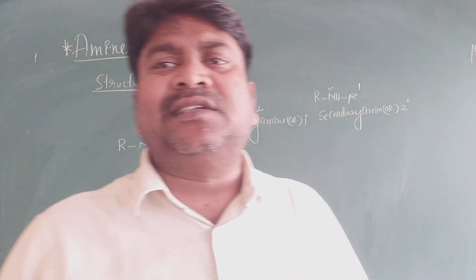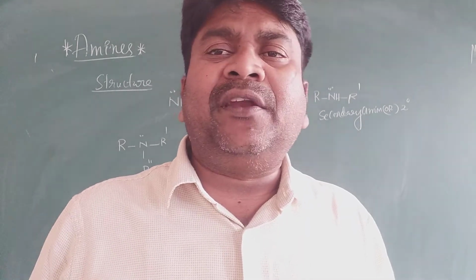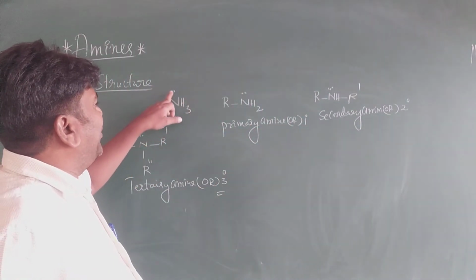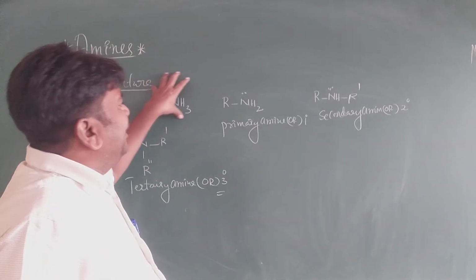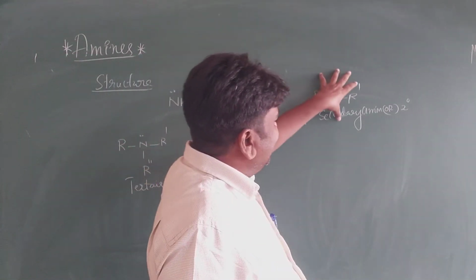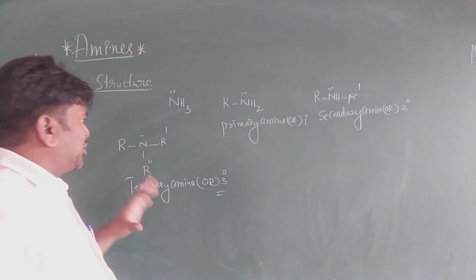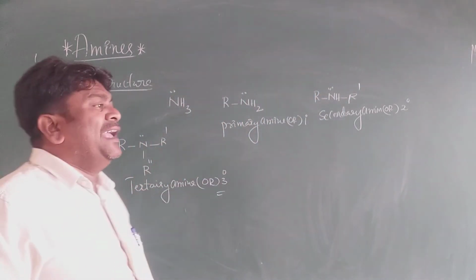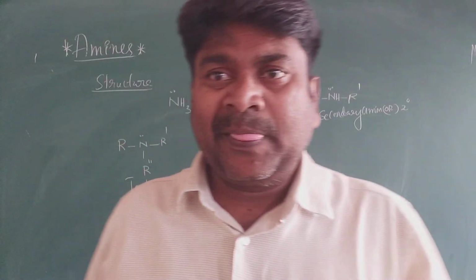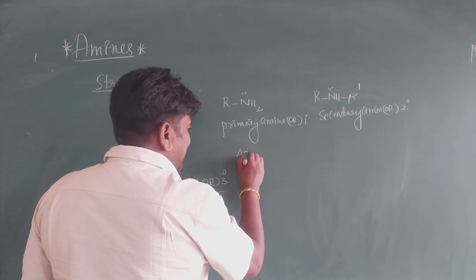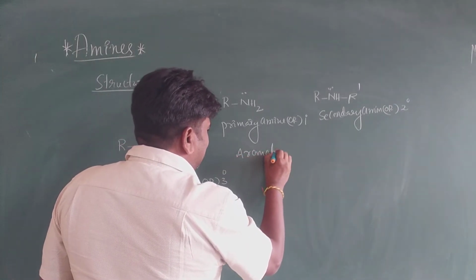According to Lewis acid-base theory, an electron pair donor is a base. So ammonia has a lone pair. This is ammonia, this is a primary amine, this is a secondary amine, and this is a tertiary amine. These all are aliphatic amines. Now aromatic amines, my dear students.